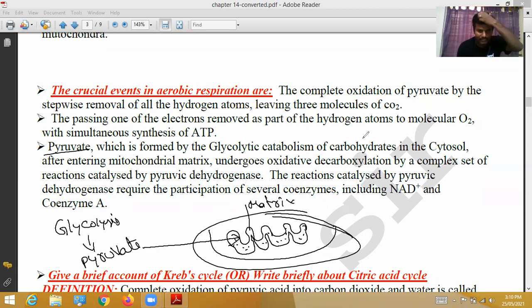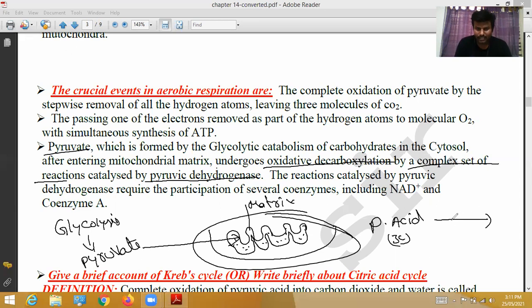After entering the mitochondrial matrix, pyruvate undergoes oxidative decarboxylation by a complex set of reactions. Those reactions are catalyzed by pyruvic dehydrogenase. Pyruvic acid has 3 carbon atoms.